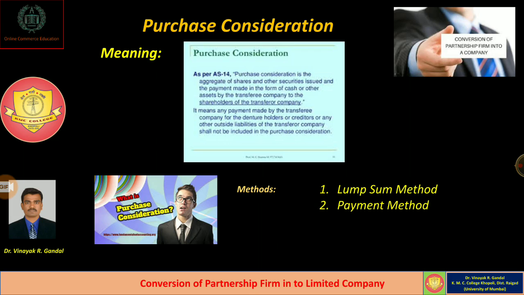The second method of calculation of purchase consideration is the payment method. In this method, the purchase consideration is equal to the total of all the payments made by the company to the partners. The payments may be in the form of cash, shares, debentures. And the shares or debentures may be issued at par, at a premium or at a discount. Even while calculating the purchase consideration in the net payment method, we should consider the issue price and not the face value of the shares.